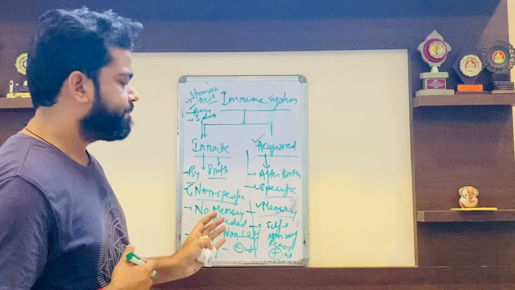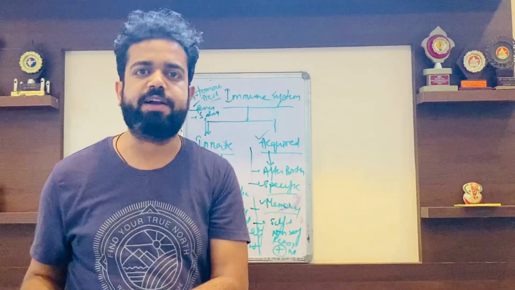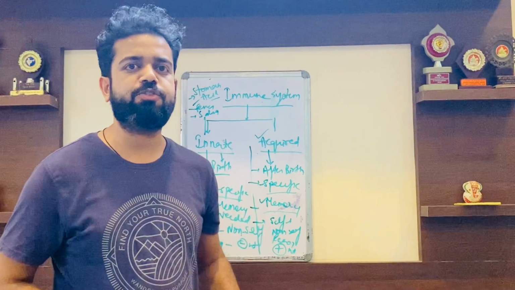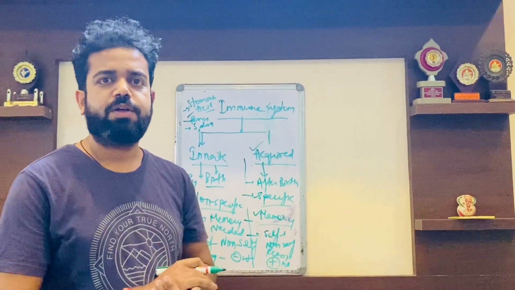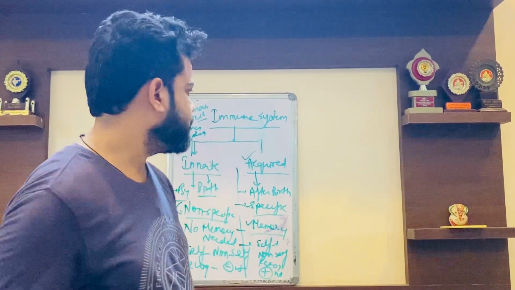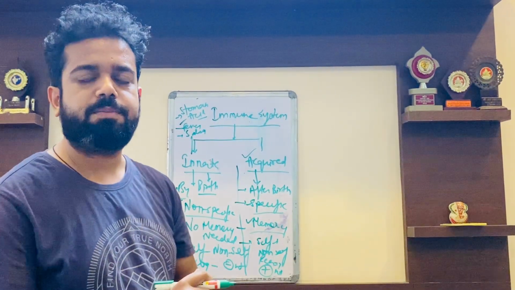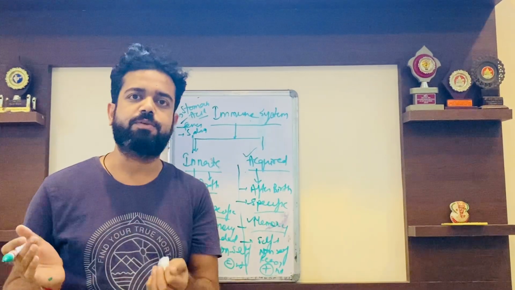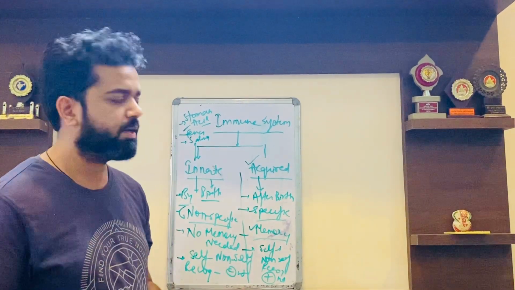It knows how to differentiate between the culprit and the innocent: my body cells are innocent, and I have to kill the pathogens, kill the culprit, not the innocent. So acquired immunity knows very well who is innocent and who is the culprit.